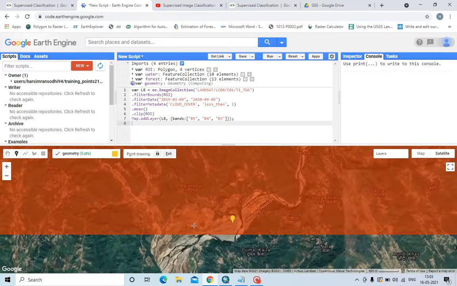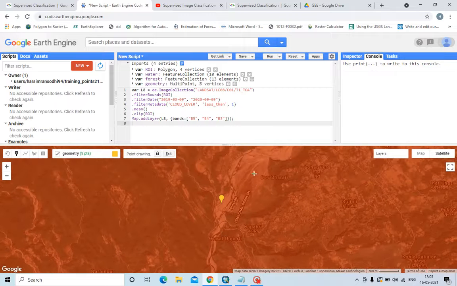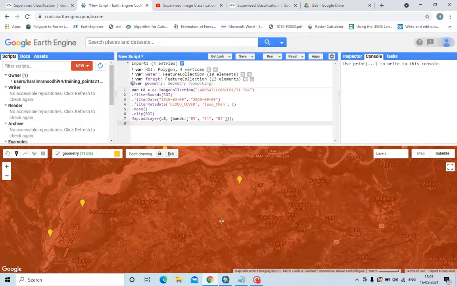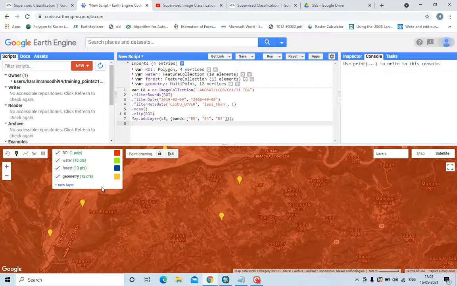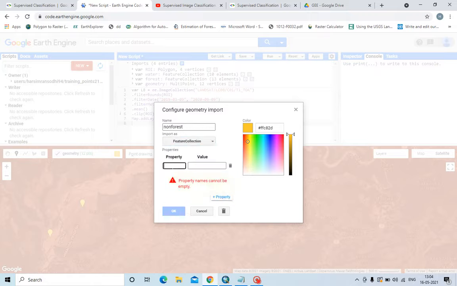This is the riverbed, agriculture land, marking as non-forest. Okay, I think these are sufficient points. Non-forest, LC2.